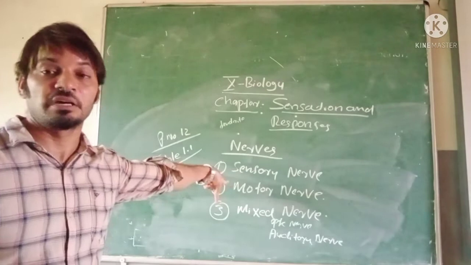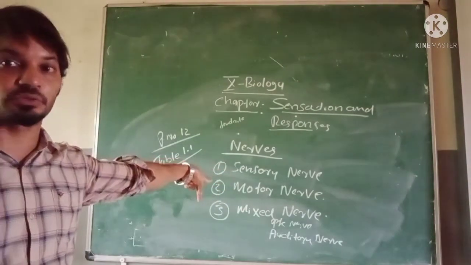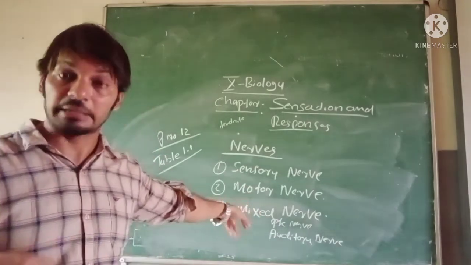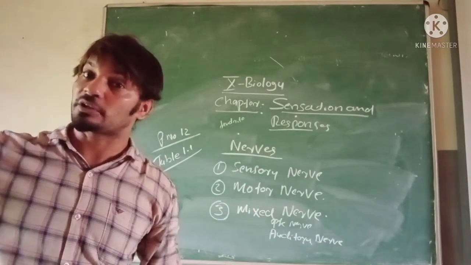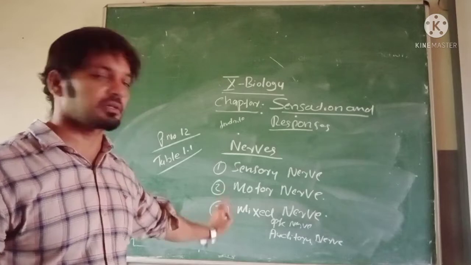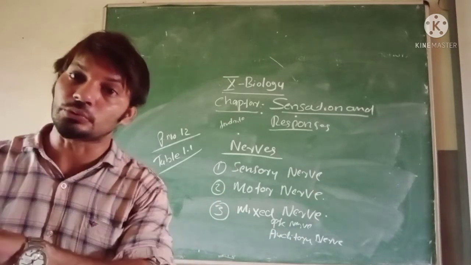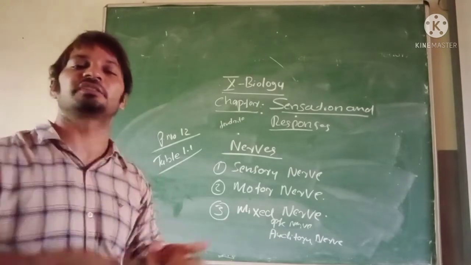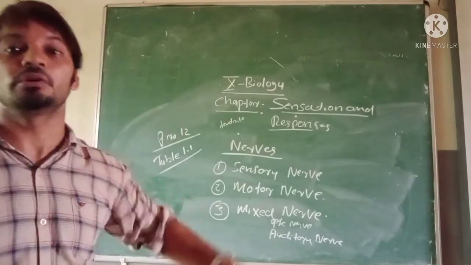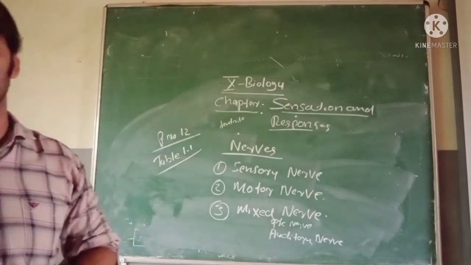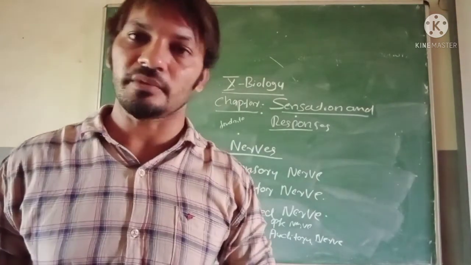What are they used for? The sensory nerve carries impulses from various parts of the body to the brain and spinal cord. The motor nerve carries impulses from the brain and spinal cord to the other parts of the body. But a mixed nerve carries impulses from and to the brain and spinal cord. Do you understand now?